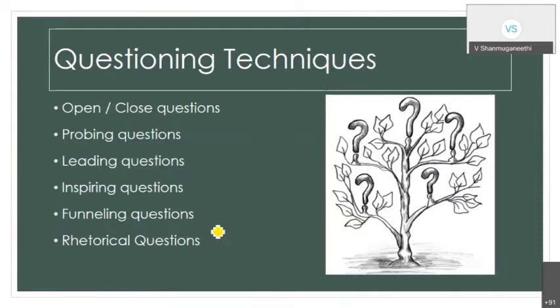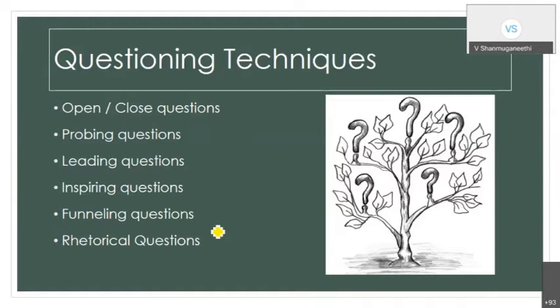Or open-ended questions. If you see that someone is misbehaving or someone is not listening, they are doing something else, then immediately we will put an open-ended question. What is the meaning of this point? Then you are expecting the answer. So sometimes we are using questioning for threatening, but we do not always use the question for threatening. Sometimes we are asking the question so that one student answers the question and the others listen to the answer. So that way, open-ended questions.